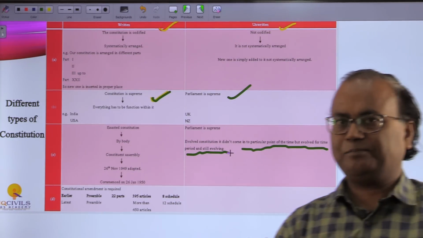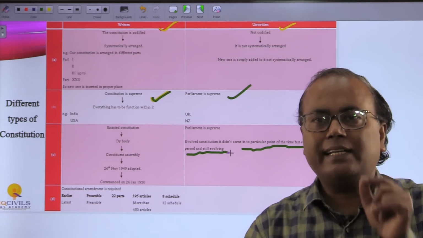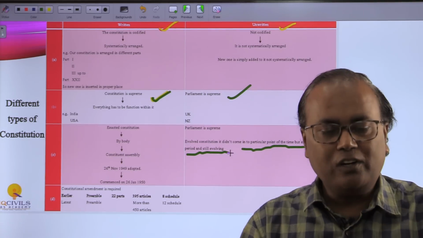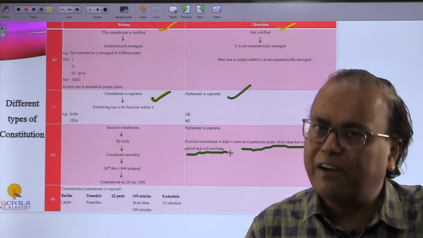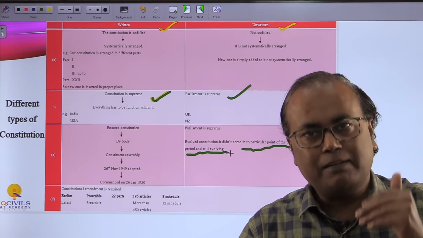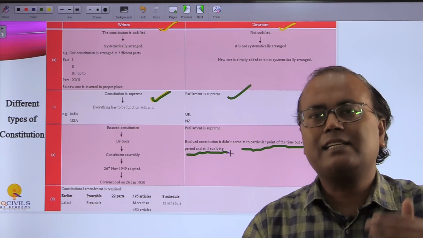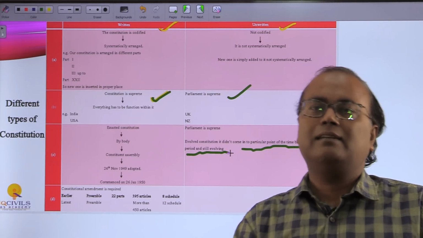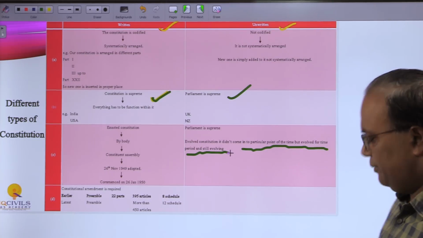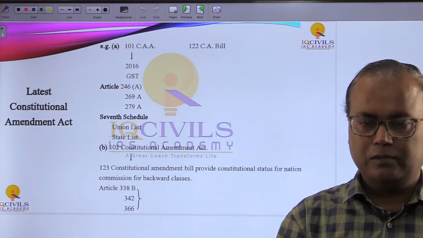Try to understand, okay. Ultimately you will not find article number 396 in our constitution, because altogether we have 395 articles earlier also, even right now also. Only the subparts and sub clauses have been added time and again by amending the constitution. I suppose this point is clear to all of you.